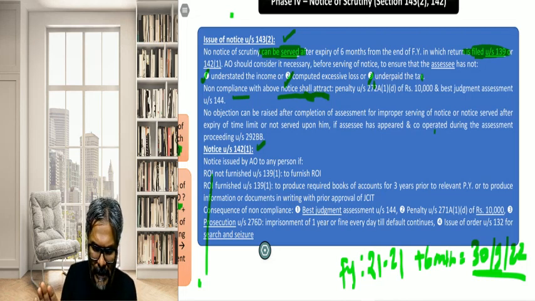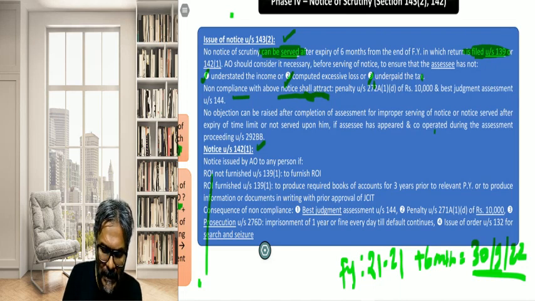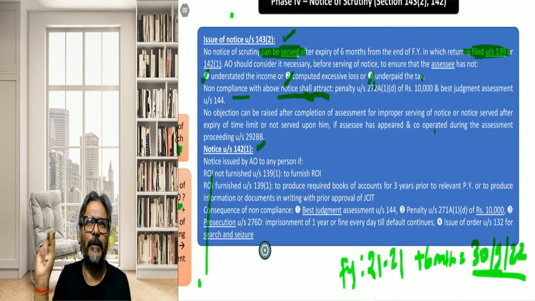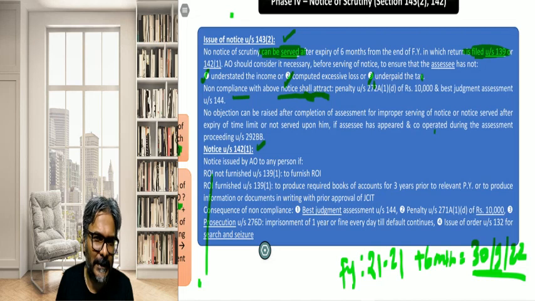And the answer is no. If you haven't raised the objection about the validity of the notice before the assessing officer, then in that particular case you will not be allowed to object to the notice of scrutiny after the order has been passed.